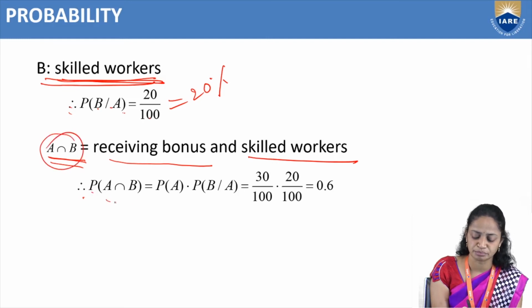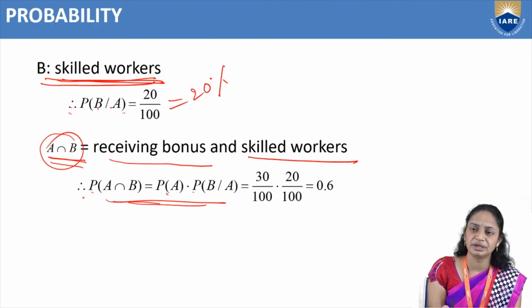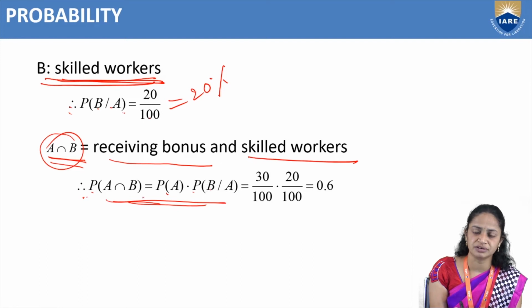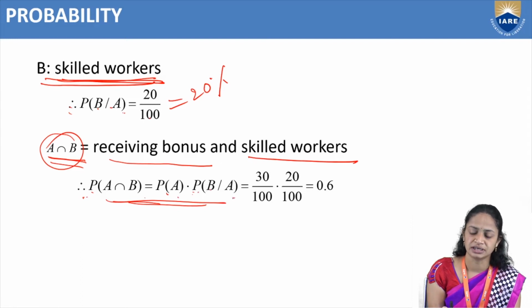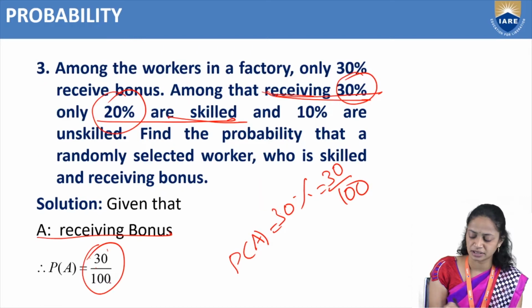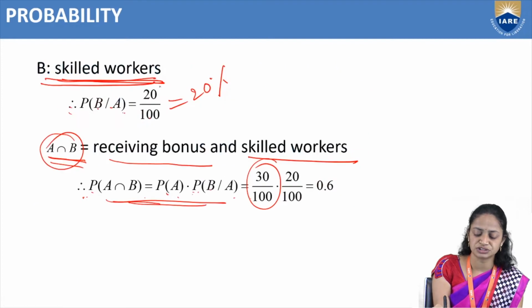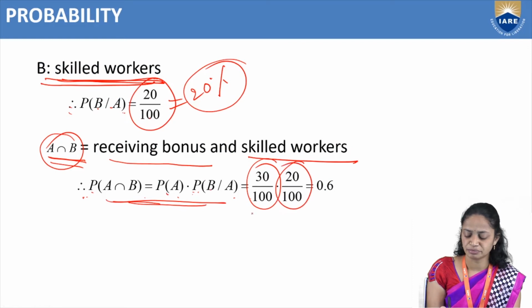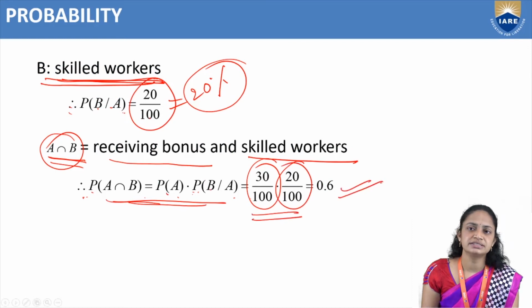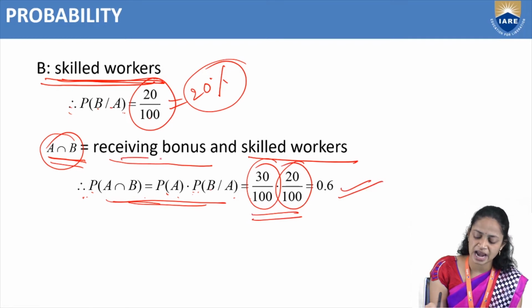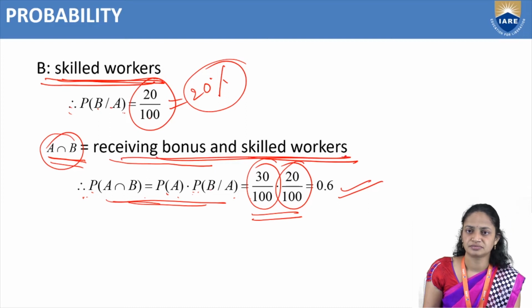So P of A intersection B equals P of A into P of B divides A. By conditional probability we have the formula P of A intersection B equals P of A into P of B divides A. P of A is 30%, that is 30 by 100, and P of B divides A is 20%, that is 20 by 100. If you simplify this, you will get 0.6. So that is the probability of receiving a bonus and being a skilled worker. Probability of A intersection B equals 0.6.